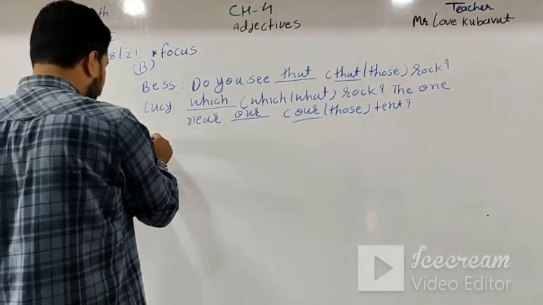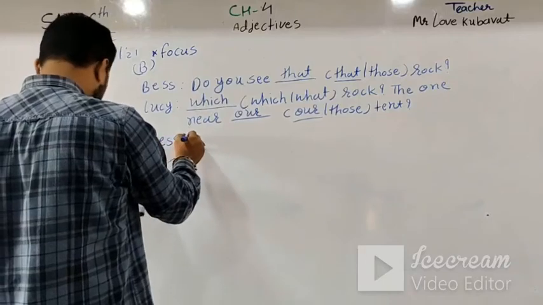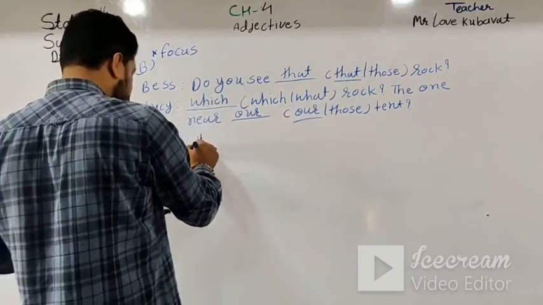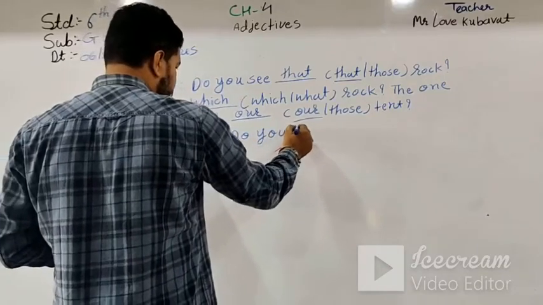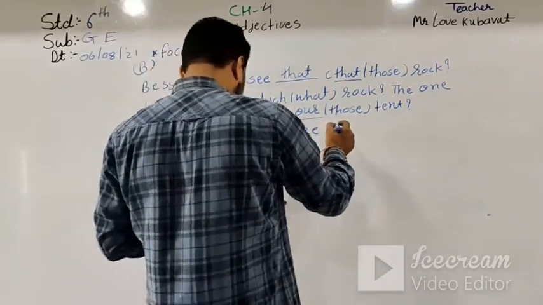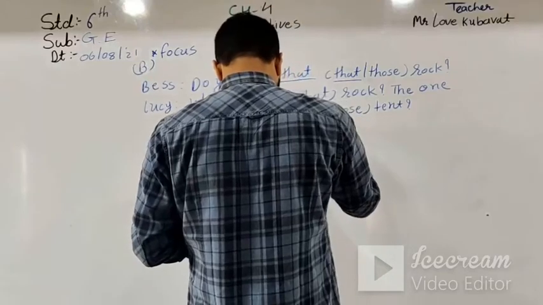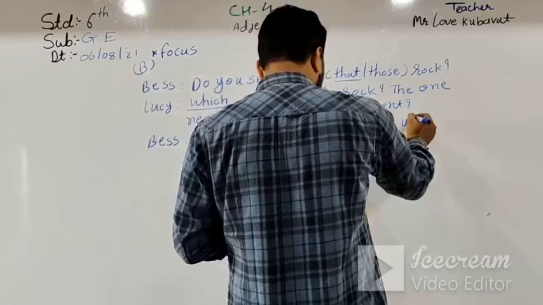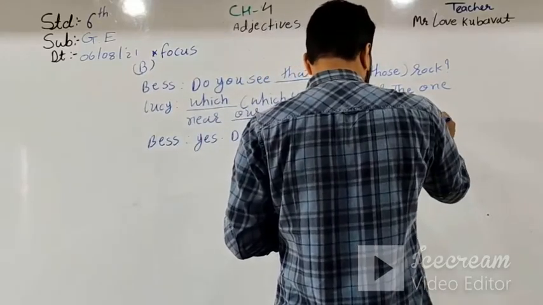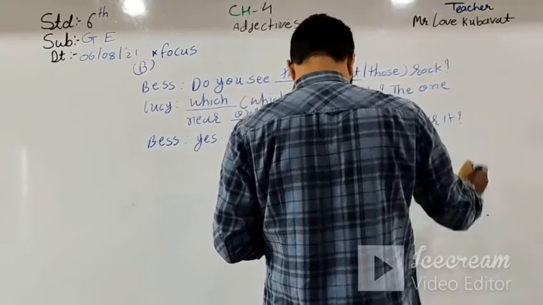And the next one, Bess says, yes. Do you see? Yes. Do you see scorpion under it?